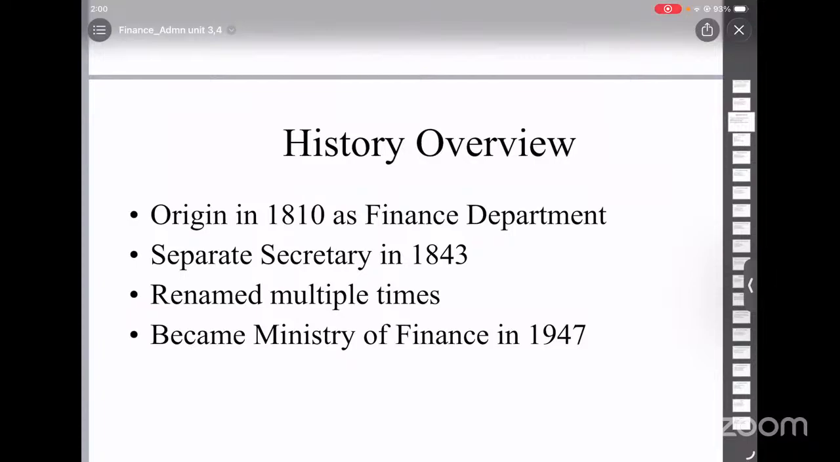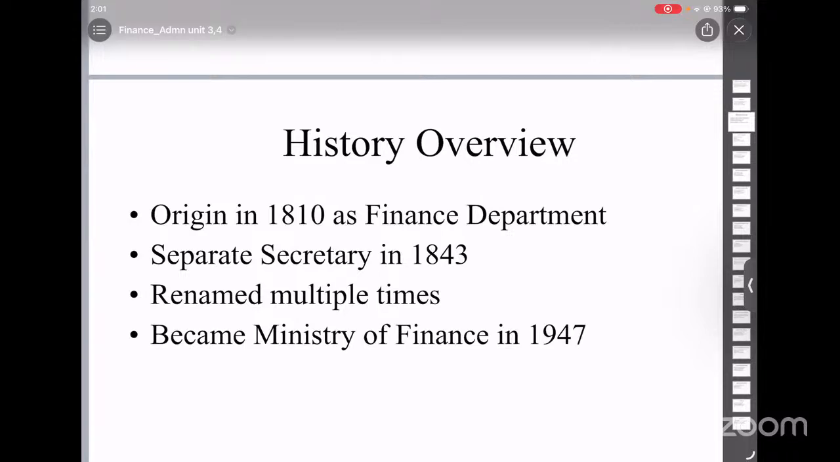So the history of the Finance Ministry. The origin of Finance Ministry goes back to the year 1810. At that time, a separate finance department was created. Initially, it was a part of different departments at different times, but from 1810 to 1816, it was under the public department. From 1816 to 1830, it came under the territorial department and later under the general department. And a separate secretary for finance was appointed in 1843.